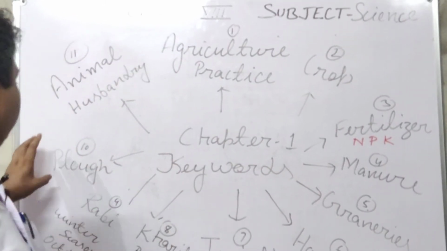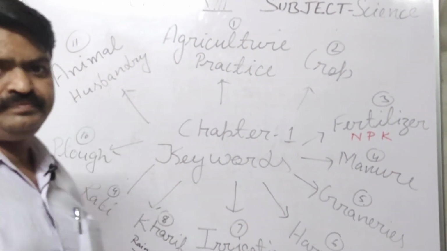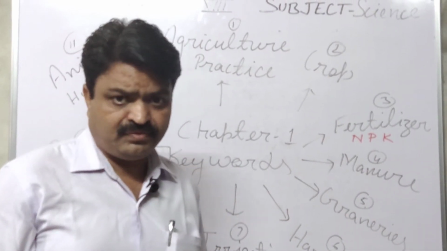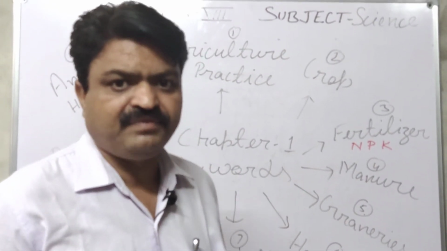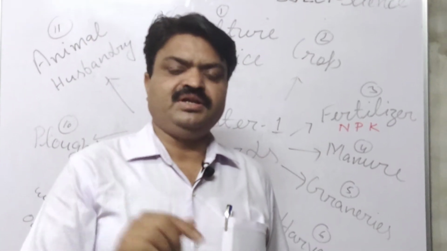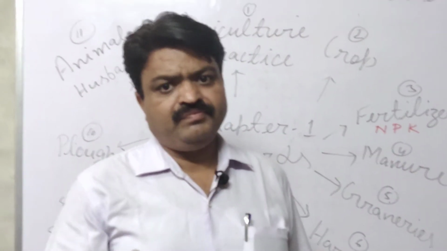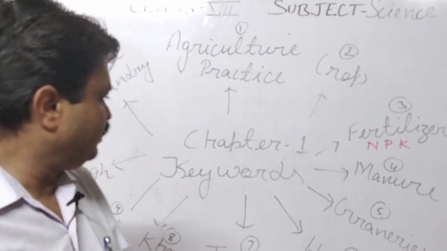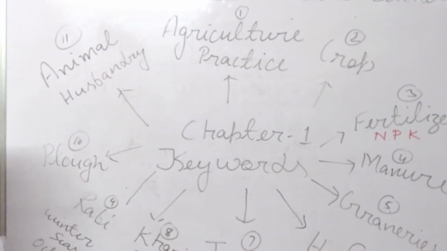Now we come to the plough, student. What is a plough? The plough is an agricultural tool with which the farmers do tilling. They do the loosening or tilling of the soil with the help of this tool.